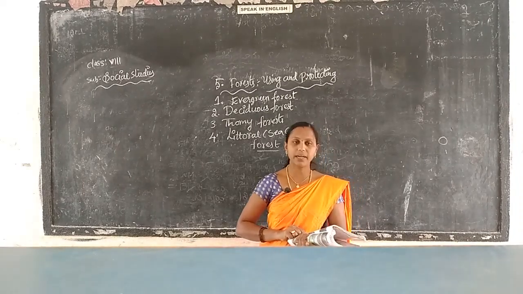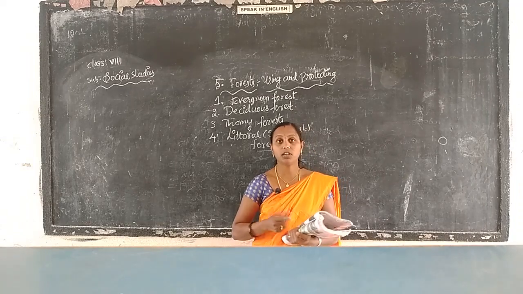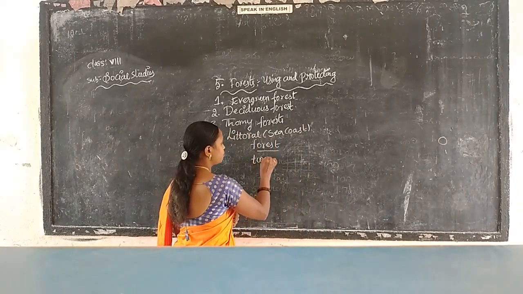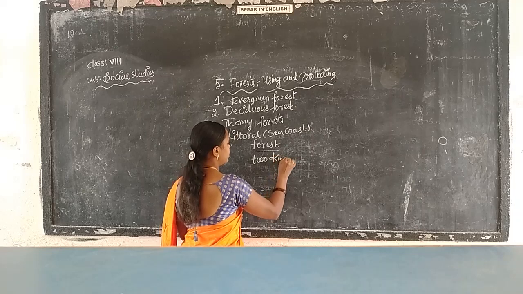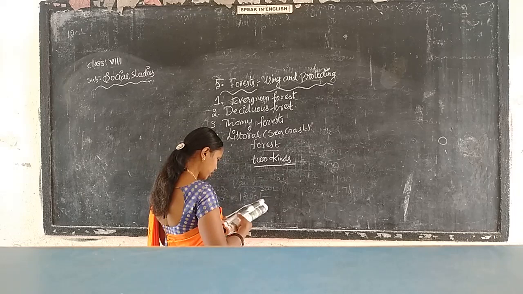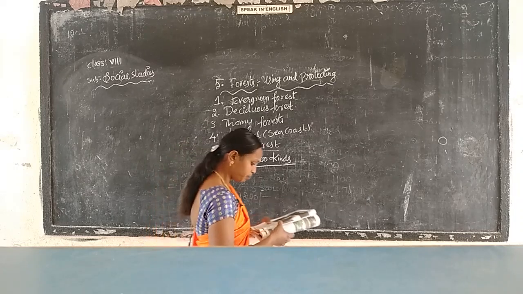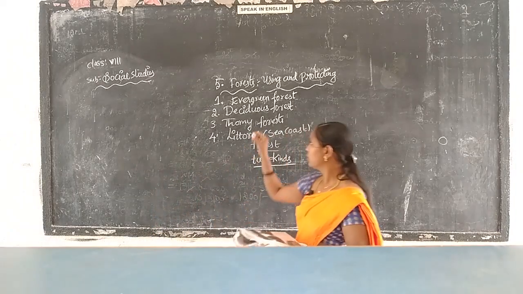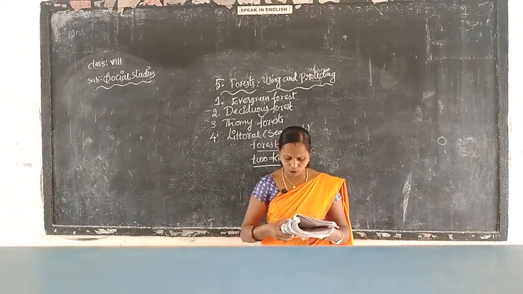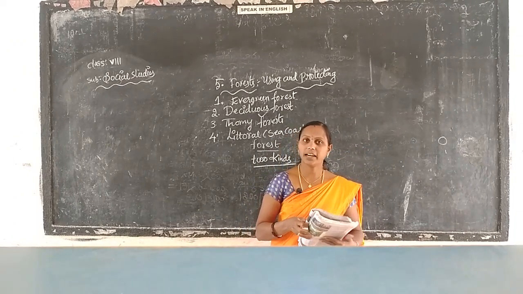And the next, normally there are 2 kinds, but let me see what the 2 kinds are. See, we have 2 kinds. What are those 2 kinds? See all of you, the 2 kinds of deciduous forest: one which receives more rain, and one which receives less rainfall.